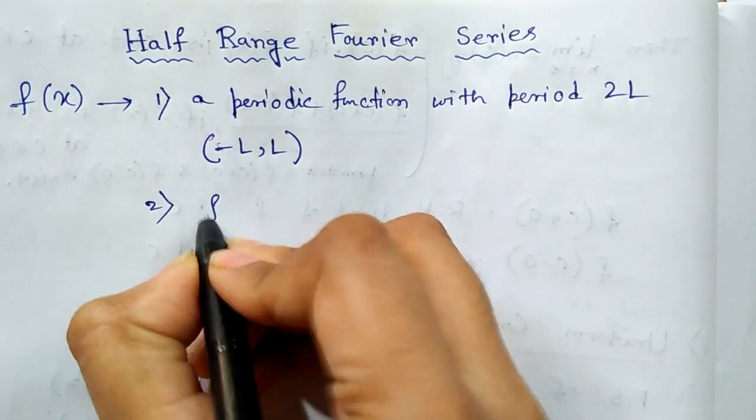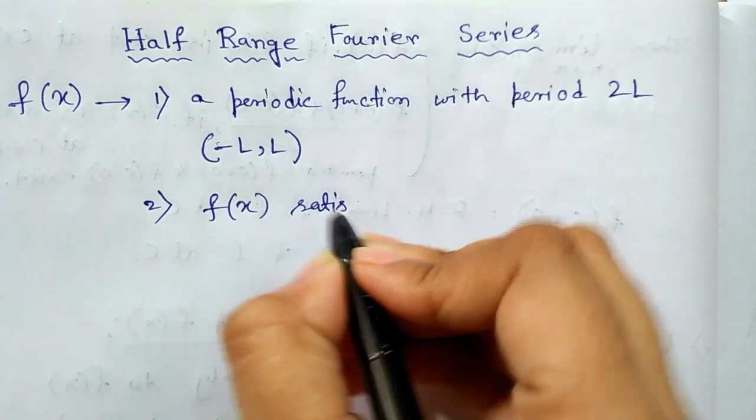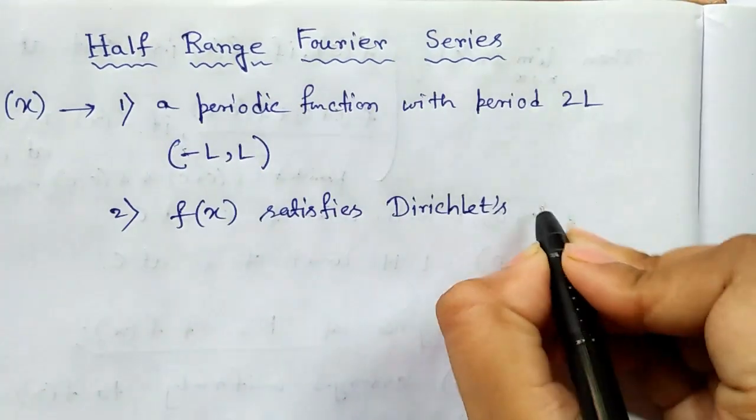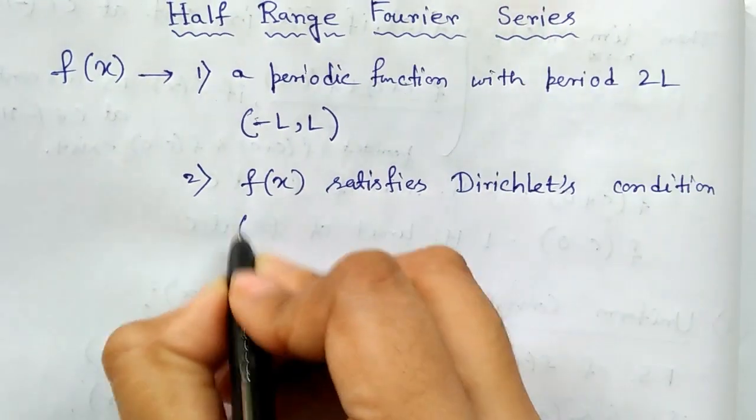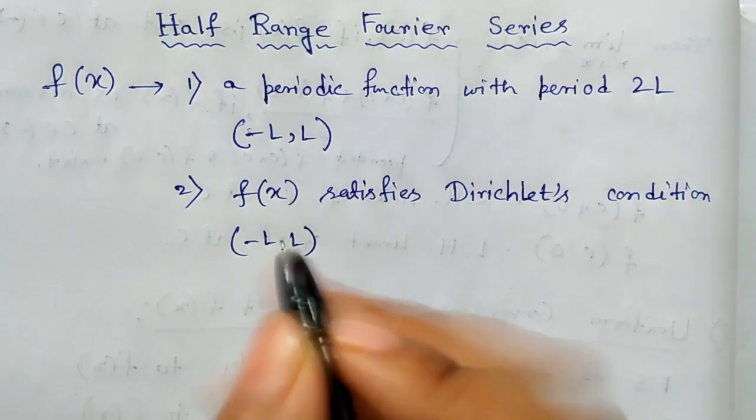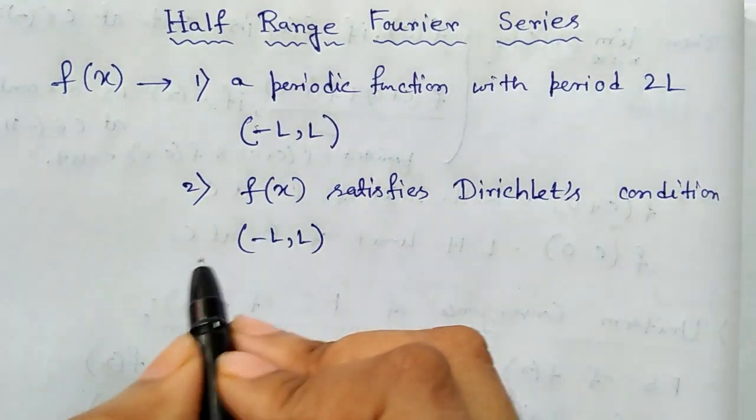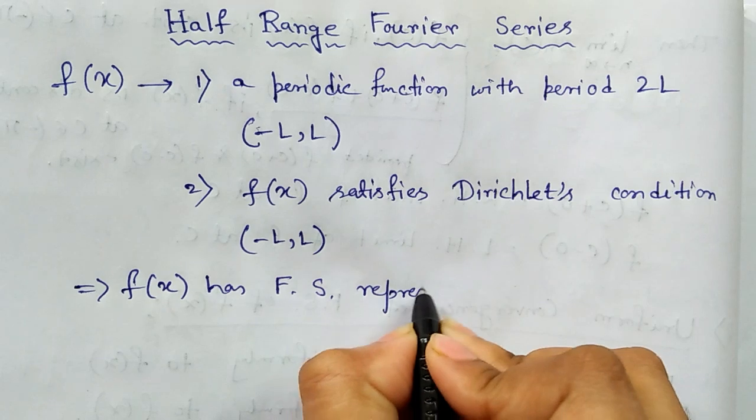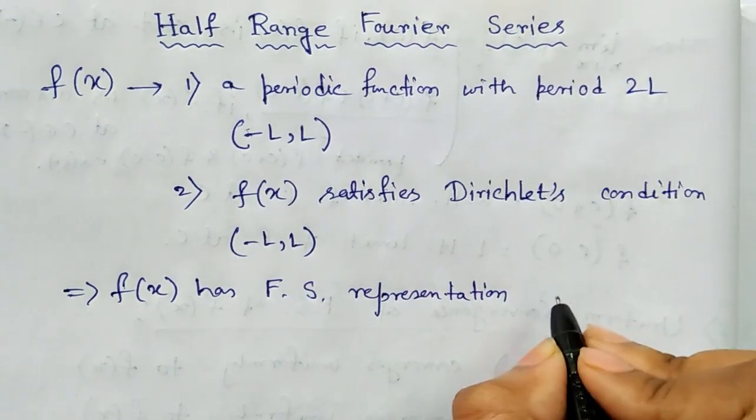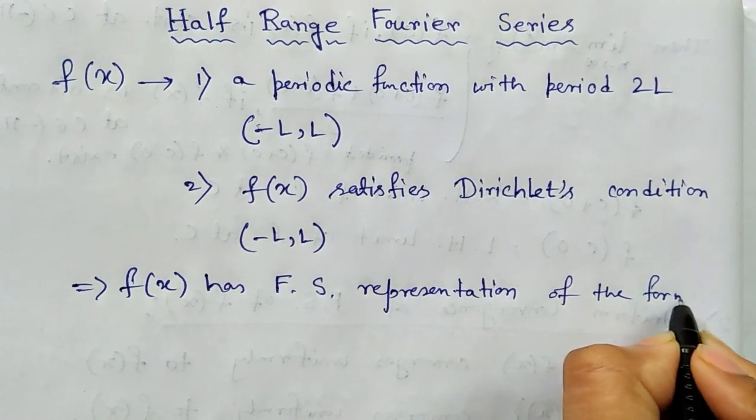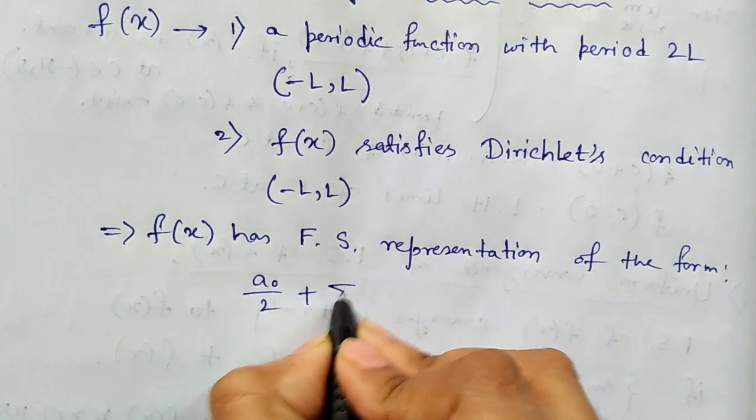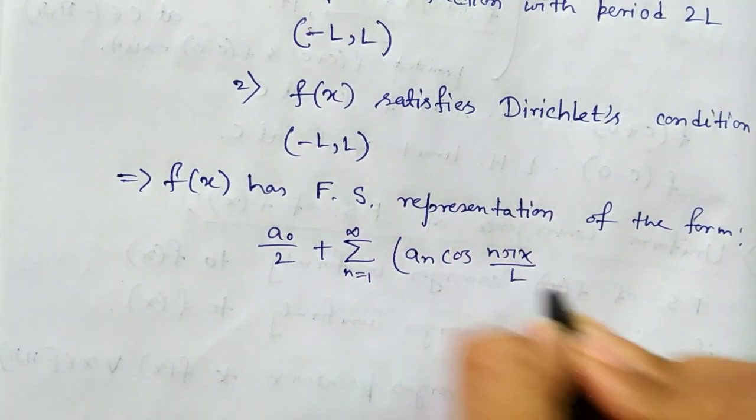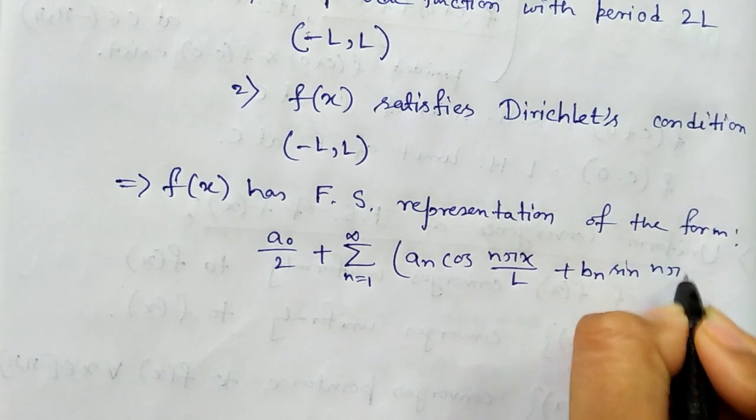And number 2, f(x) satisfies Dirichlet's condition on this open interval (-l, l), so that we can say that if these conditions are satisfied, then f(x) has a Fourier series representation of the form a0/2 plus summation n equal to 1 to infinity a_n cos(n pi x / l) plus b_n sin(n pi x / l).